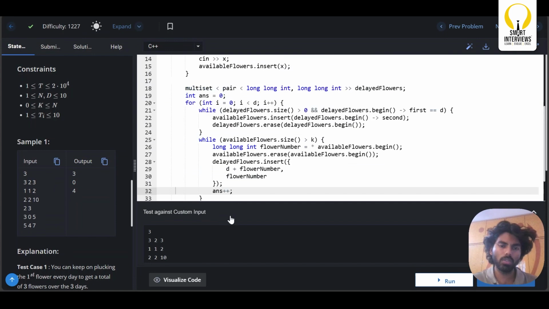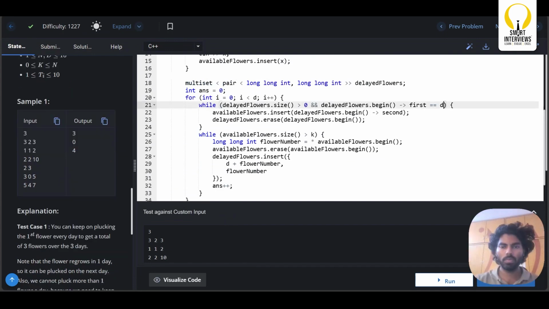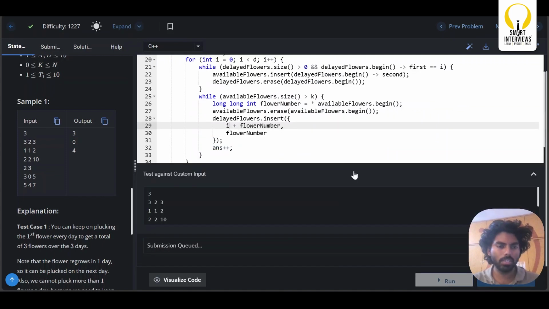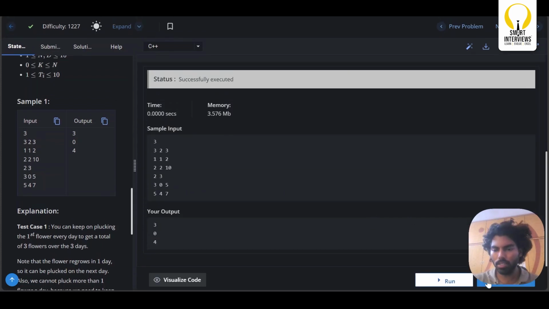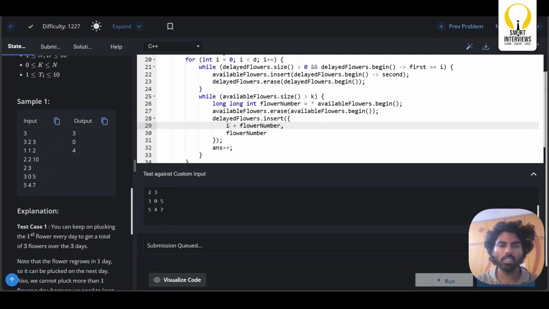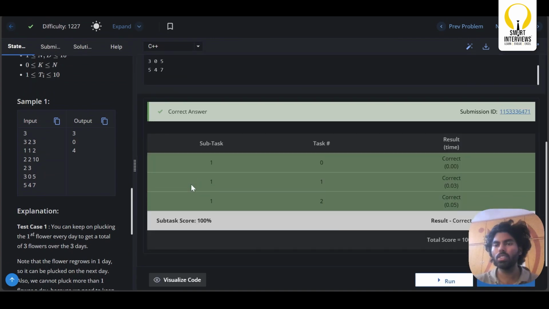Okay, we are getting 104 as our answer. Let us have a look at it. Okay, so here there is a small mistake. Here we are comparing it with d, but that is not d actually, that is i, because i stands for day number. So by the time you reach this day, it should be regrown, right? So this one is changed, and here also it is not d, it is i. Okay, so now let me run the code for it. 304, 304, sample input is getting passed. So it got submitted.